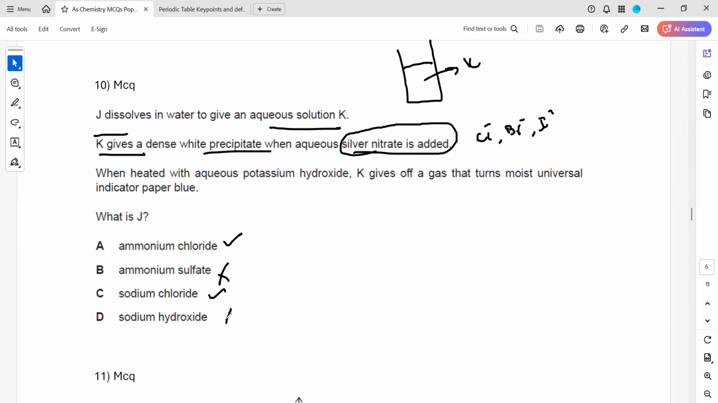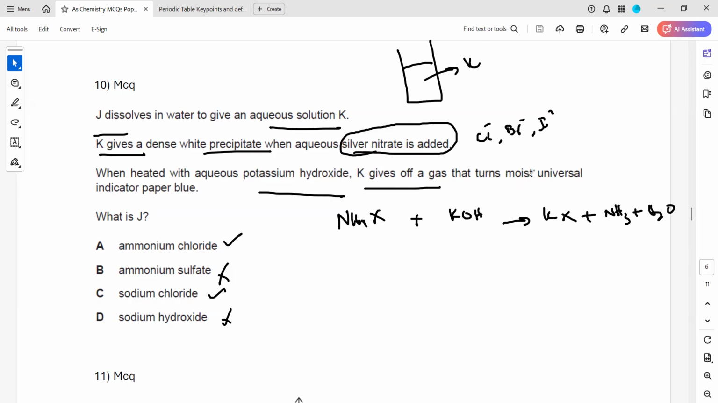It cannot be sulfate, because for sulfate, barium nitrate or barium chloride should be added if it gives a white precipitate. Then when heated with potassium hydroxide, this is also a test for the ammonium salt. Whenever we have ammonium salts and we add an alkali like sodium hydroxide or potassium hydroxide, on heating it will decompose to form ammonia gas. So here when potassium hydroxide is added, K gives off a gas which turns moist universal indicator blue.